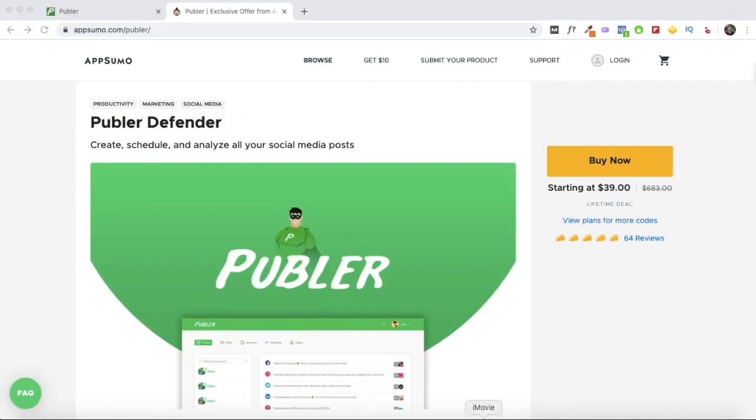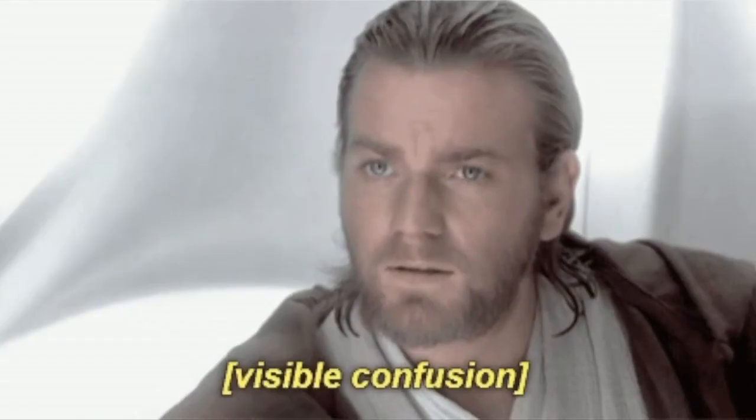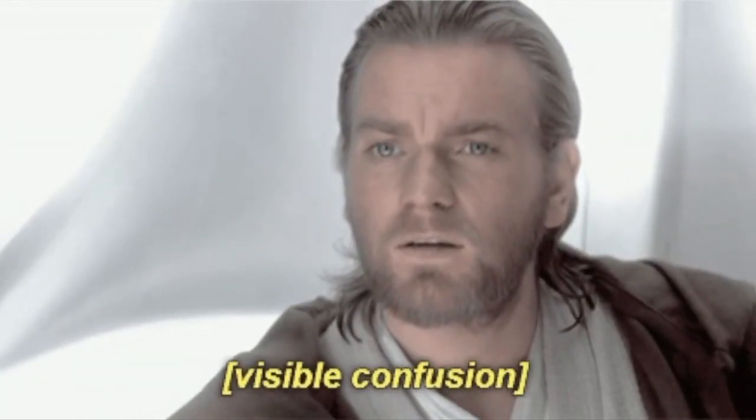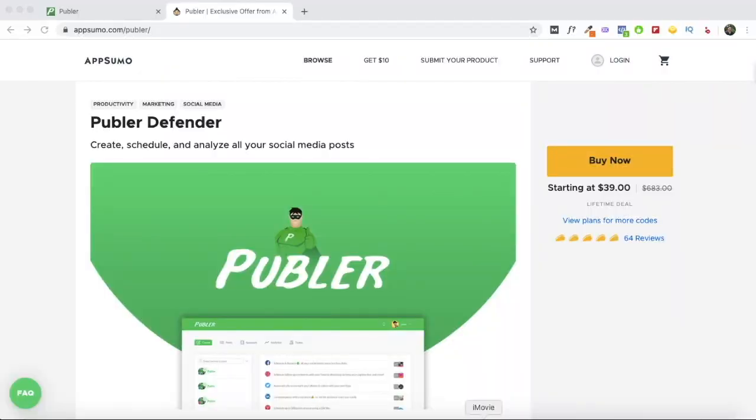Now, I'm aware that there are way too many social media scheduling tools on the market. In fact, you're spoiled for choice. AppSumo itself has had lifetime deals on social media scheduling tools in the past. Deals like Promo Republic, SocialBee, Planable, all these tools have been live at AppSumo at some point in the past. So you may be asking yourself, what is so different about Publer? What is so unique about this social media scheduling tool?